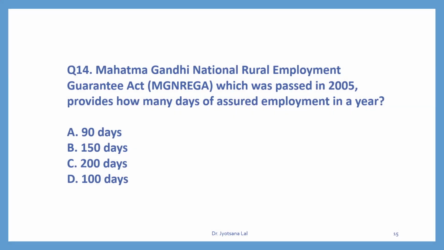Question number 14. Mahatma Gandhi National Rural Employment Guarantee Act, also known as MGNREGA in short, which was passed in 2005, provides how many days of assured employment in a year? Very important, popular poverty alleviation program, or you can say employment generation program, started in 2005. This program assured 100 days of employment per year. So the correct option is D.